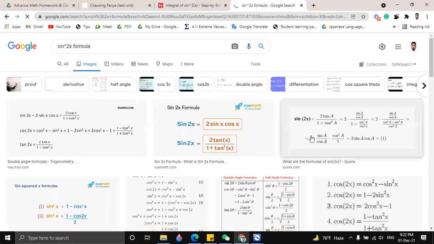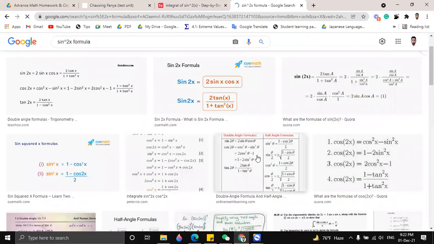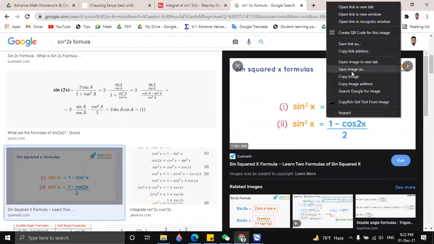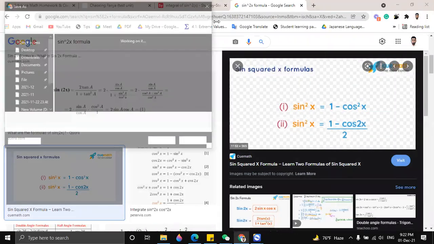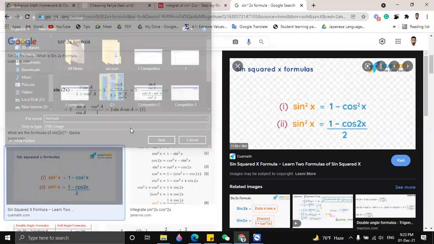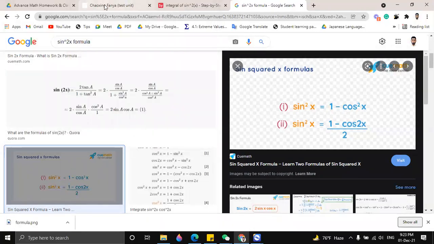Yes, this formula, the upper one, right? You see two formulas: sine square x is 1 minus cos square x, and also sine square x is equal to 1 minus cos 2x, divided by 2. So I will add it after the class, okay?